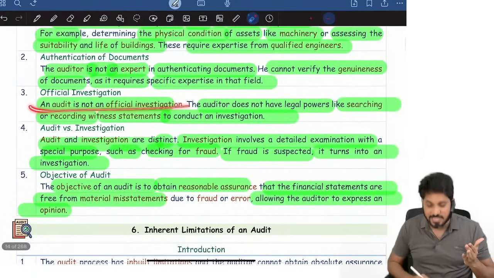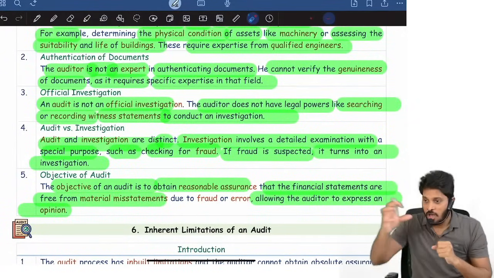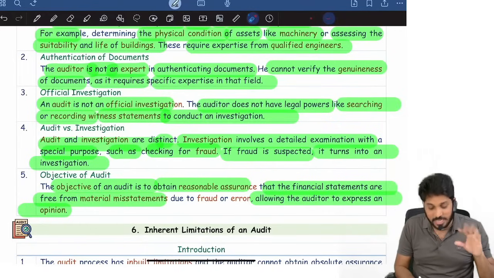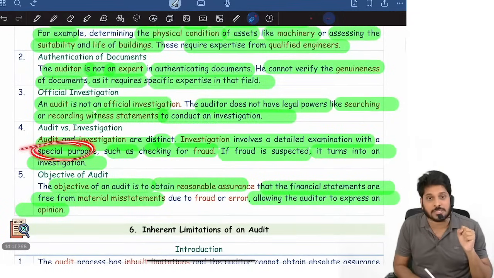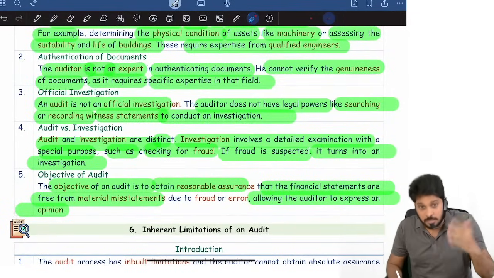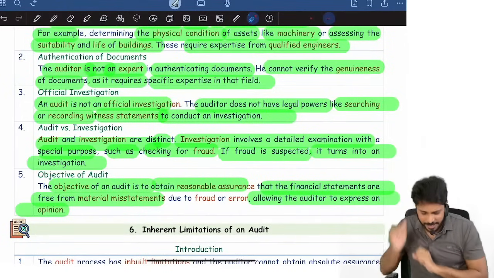Audit is not an investigation. Auditor does not have any legal powers like search, witness, recording on oath, examining a witness on oath. No, we don't have those powers. And what is the difference between audit and investigation? Investigation is a detailed examination with a special purpose, like checking a fraud. Investigation is conducted at the inception of any fraud finding symptoms like that.